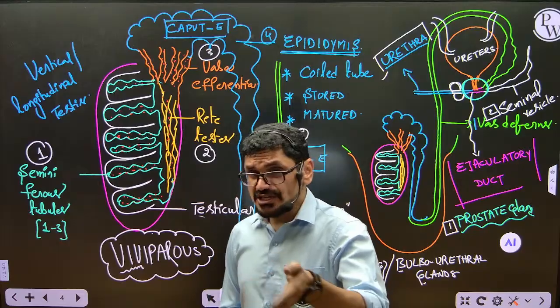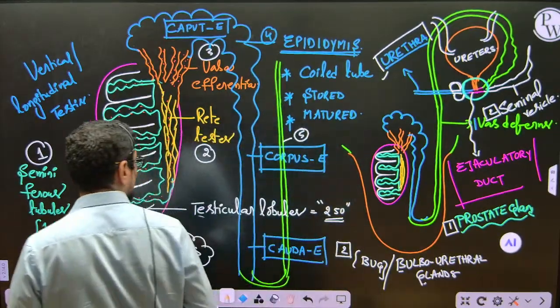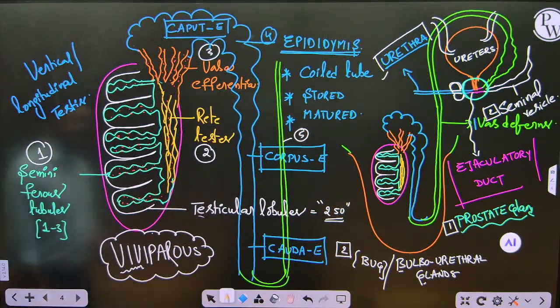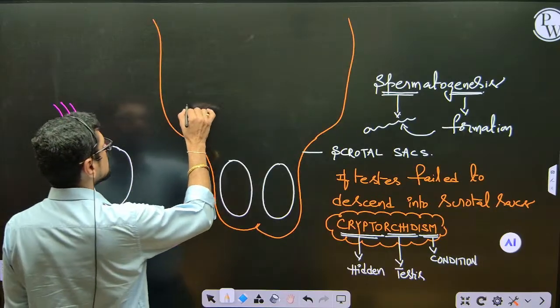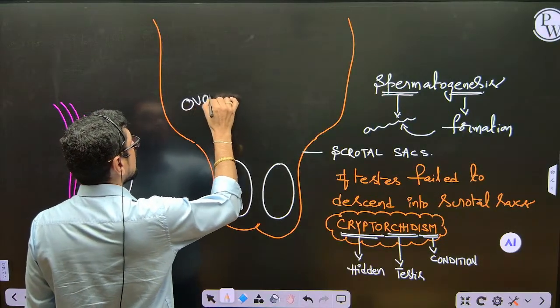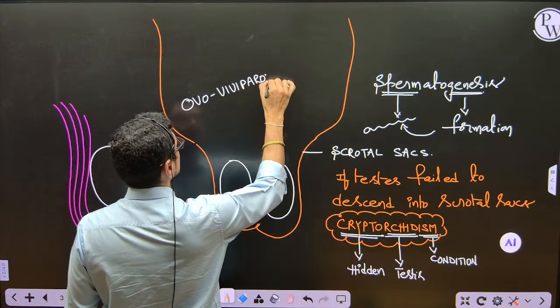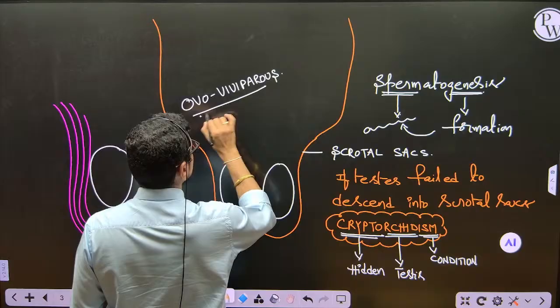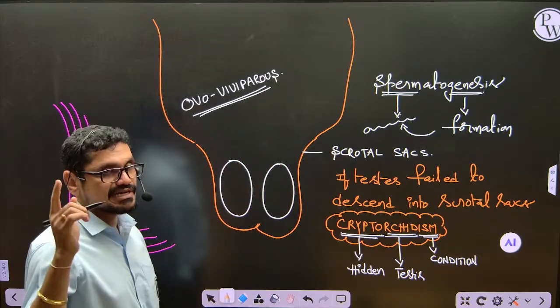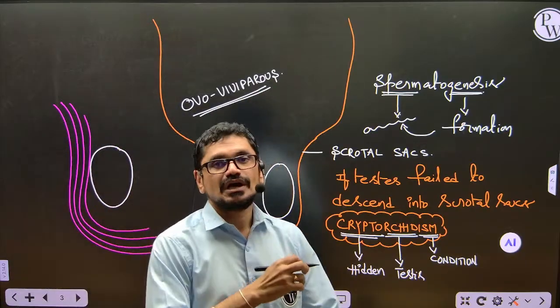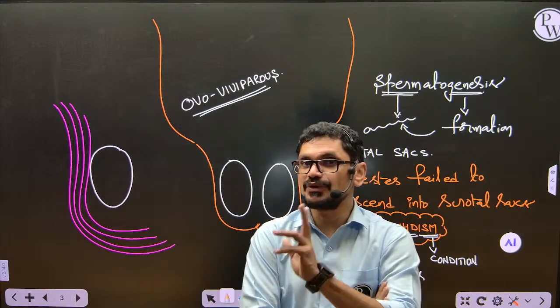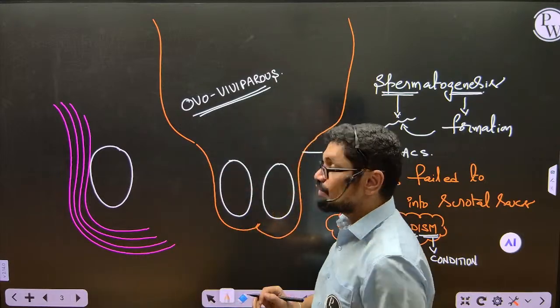You know oviparous, you know viviparous, but now in this context I want to ask you one question today. What is ovoviviparous? Tomorrow, or in the next class, I will ask you, and the comment section also will be enabled. You can leave the comment. We have to tell the correct answer.